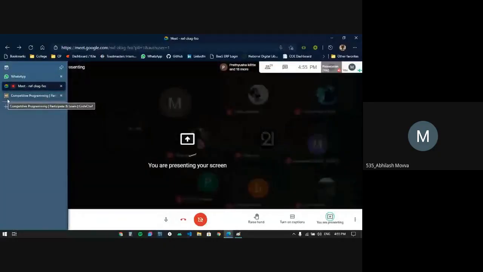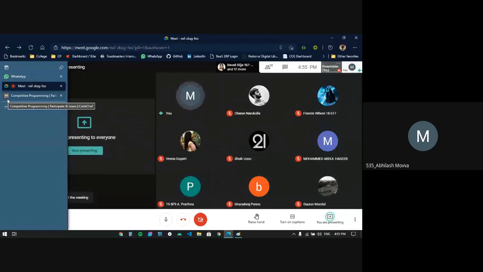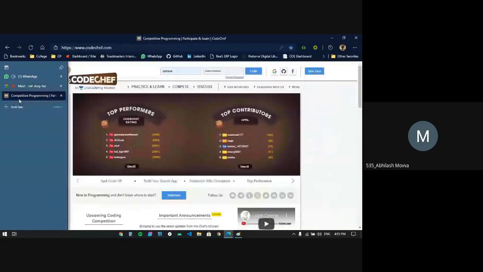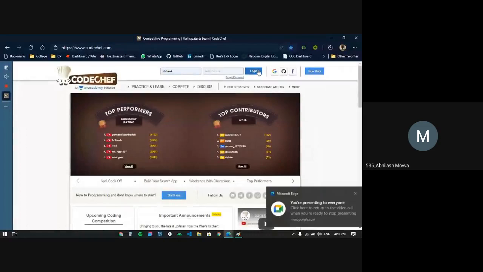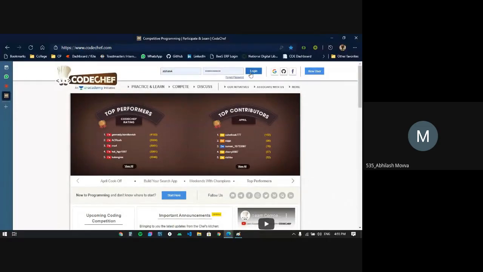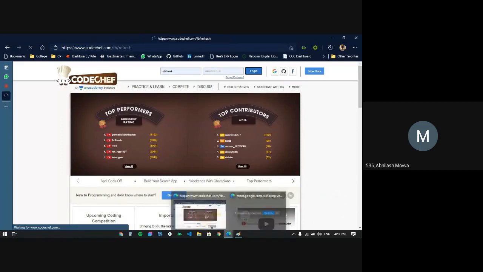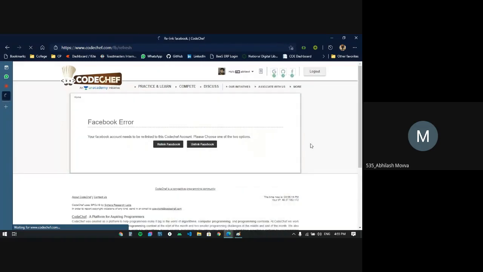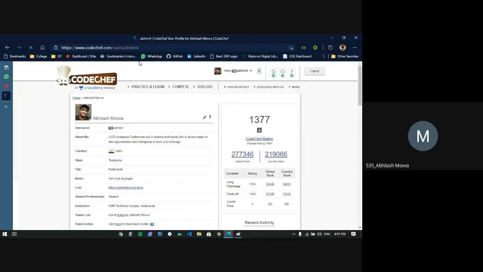Good evening, participants. Before I begin, as explained by Sharon, there's nothing new that I'm going to discuss. I'll quickly dive into one of the problems from CodeChef, explain the approach, and quickly code it. So first we need to have login credentials in order to compete on the CodeChef platform. After logging in, you can just go to your account. We provided the link.